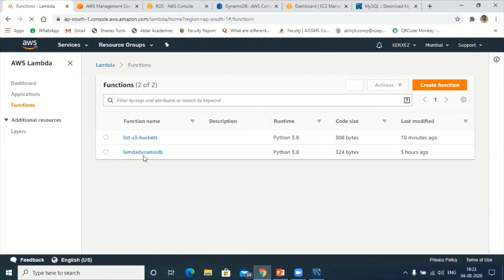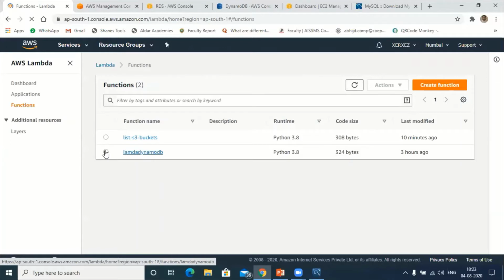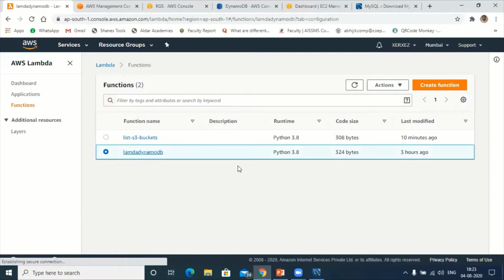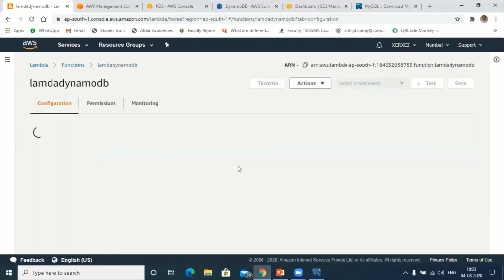Okay, now here already I have created that file. Yesterday we tried the same code, okay, with slight modification that I will explain. Open this. Okay, the process is same, create function. This will take time.